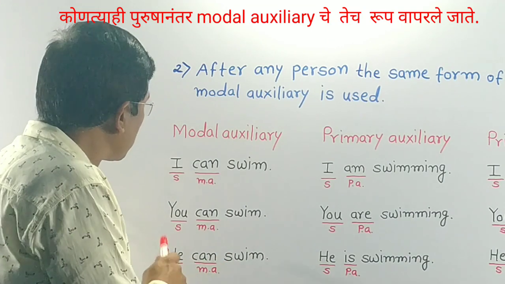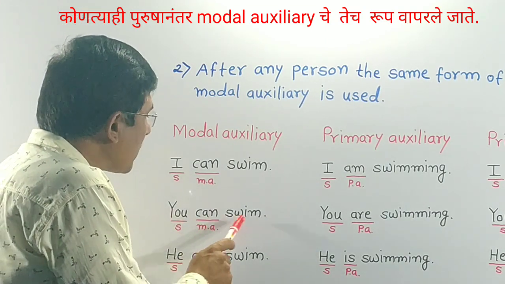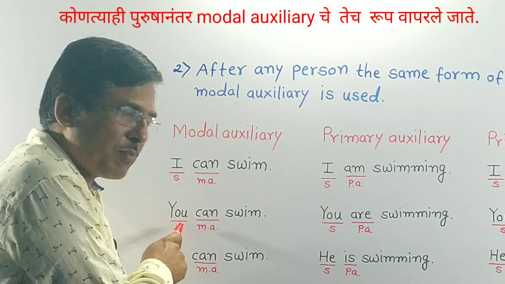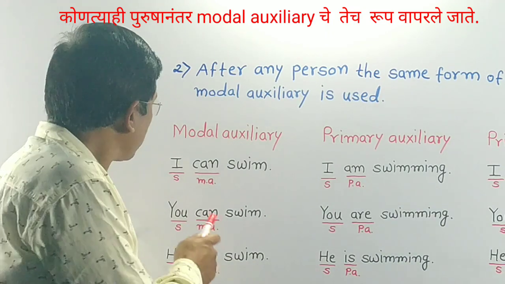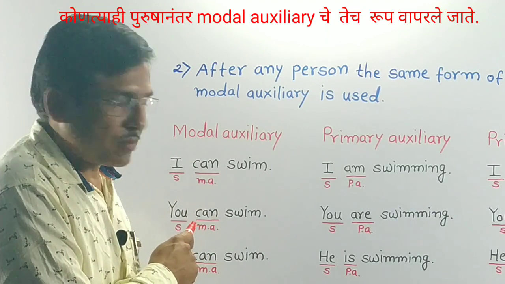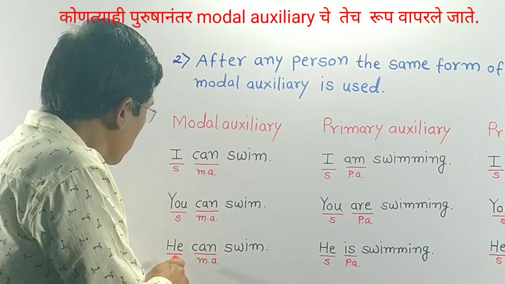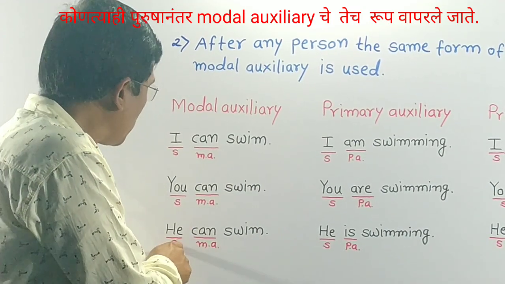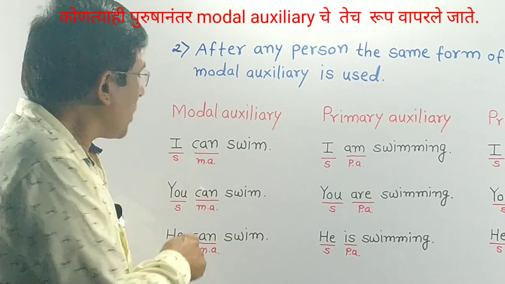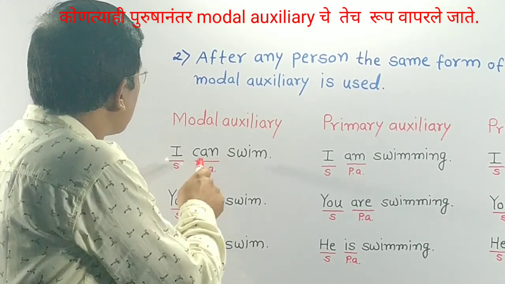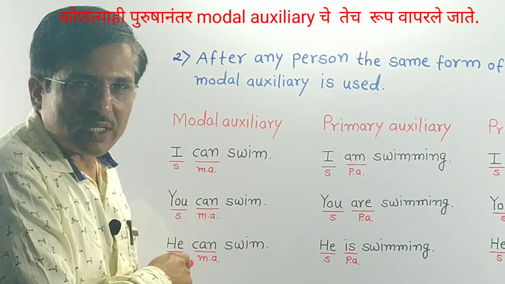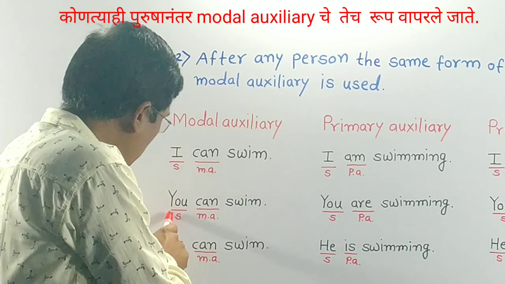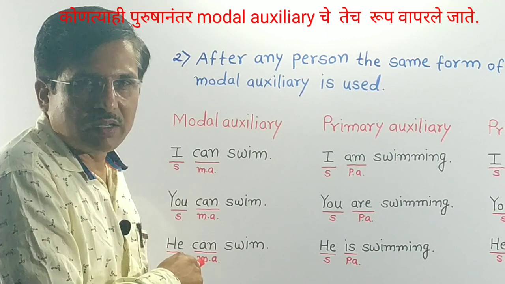In the second sentence, you can swim. You is subject, you is second person. It may be singular or plural. Can modal auxiliary is used. In the third sentence, he is subject and can modal auxiliary is used. He can swim. In all these sentences, can modal auxiliary is used. Same form is used after first person, second person and third person.